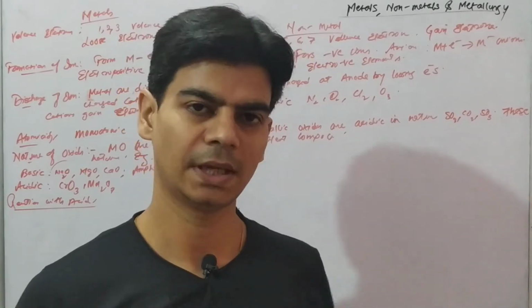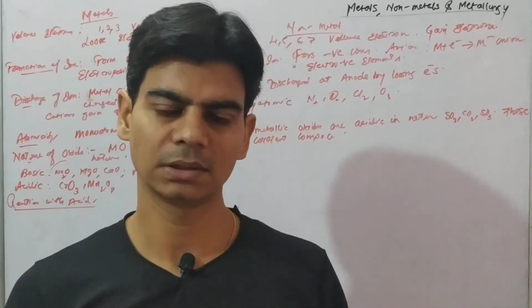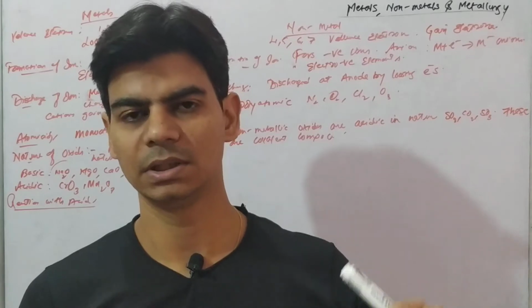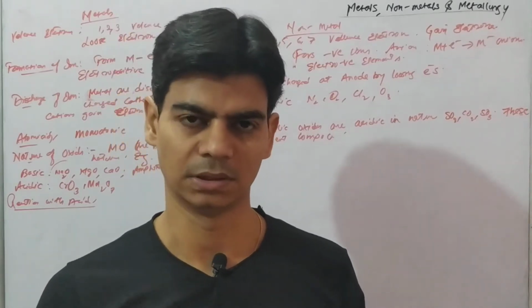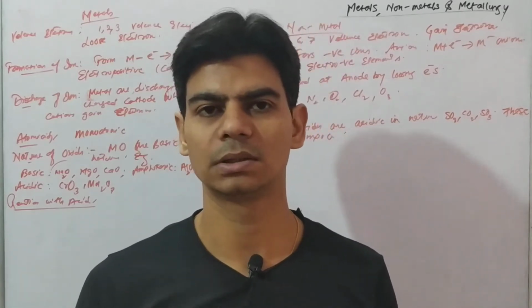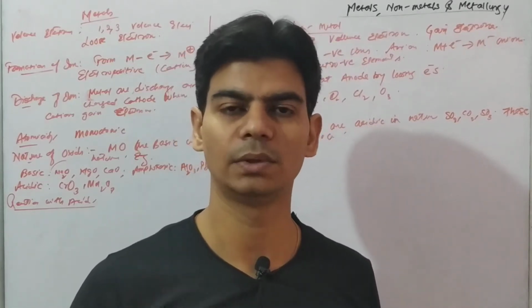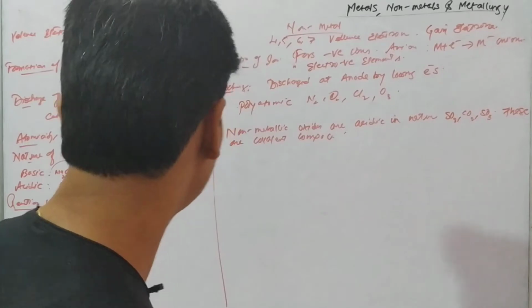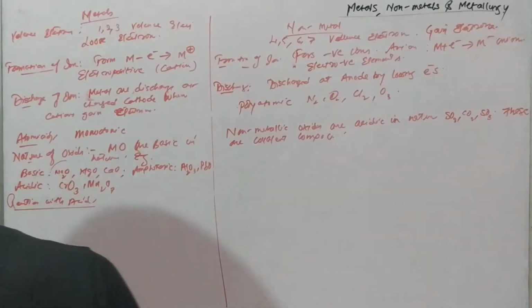So when metals react with dilute acids, the metals that are above hydrogen in the activity series will replace hydrogen from acids, right? Whereas non-metals do not react with dilute acids, that is dilute HCl and dilute sulfuric acid.